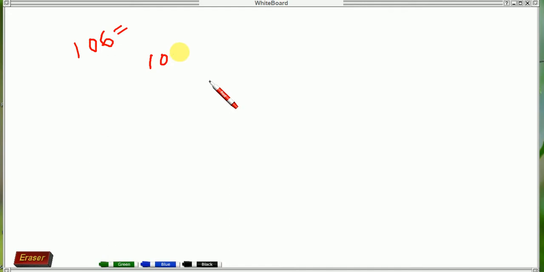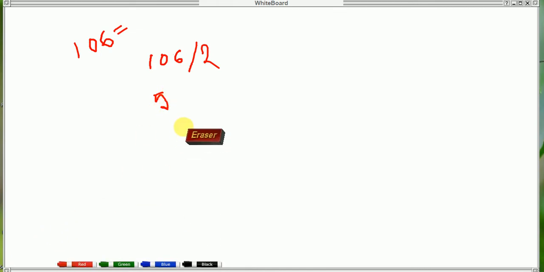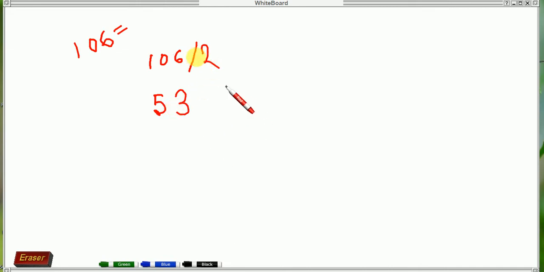So when you divide 106 by 2, the result will come 53. Is there an extra digit here or not? No extra digit is here, so we should write 0.